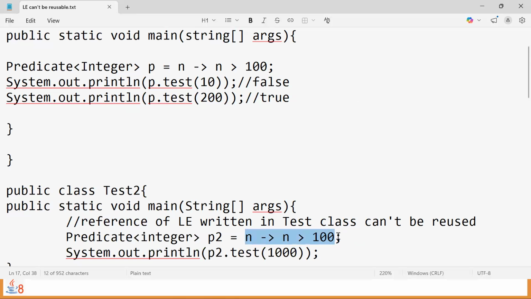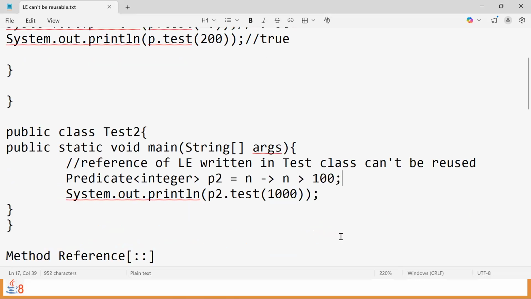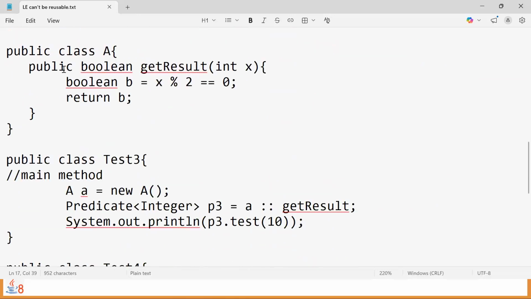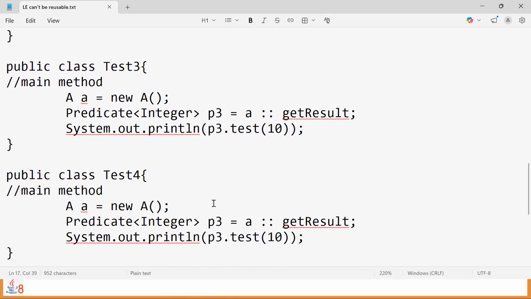This is rewriting. So here we have written it already in one class, which has some reference called P. So we are not allowed to reuse this lambda. That's why we are rewriting it. But how many times do you have to rewrite the same logic? That's where the method reference solves that problem: once we write the method with the required logic, then we can use it as many times as we want from any number of classes. That's the solution for reusability of lambdas if we write in the method reference style.